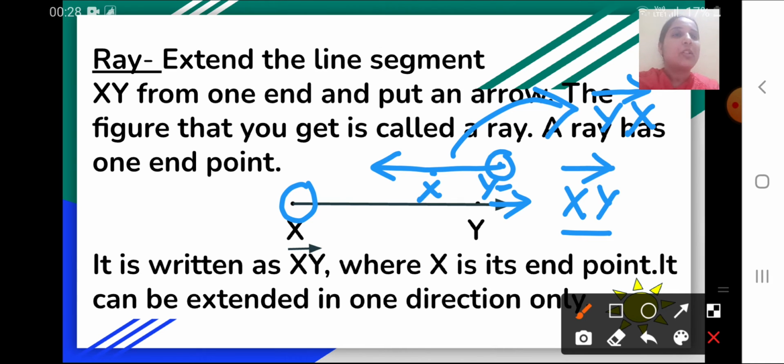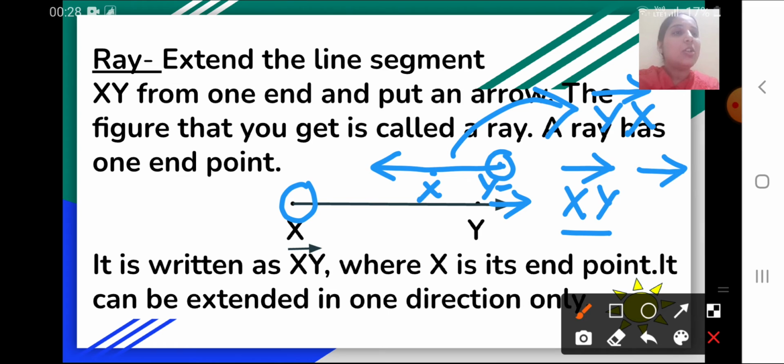So whenever we write a ray, first we write the end point and then we write the other point, and then we draw a small arrow which is always pointing towards the right hand side.